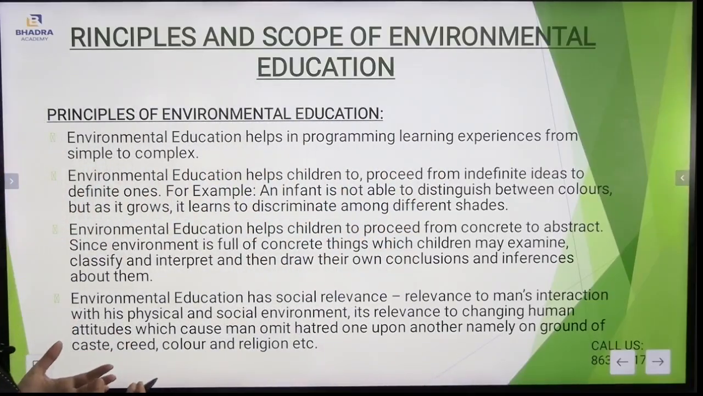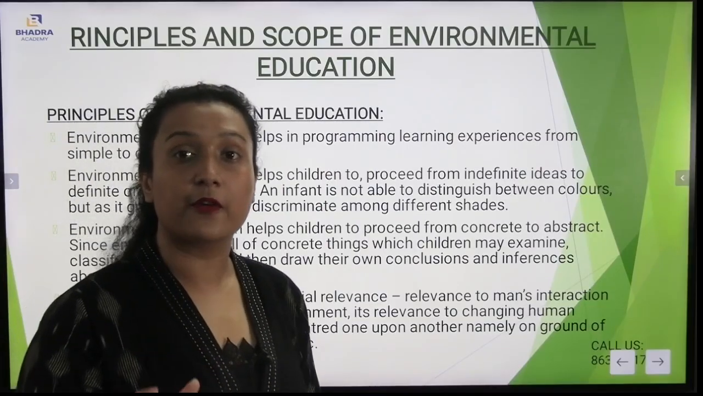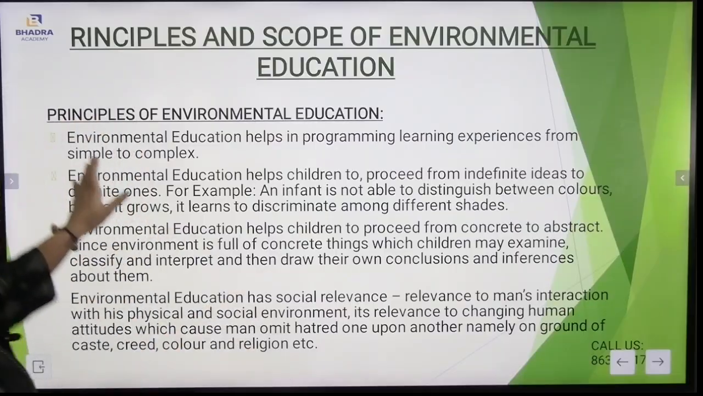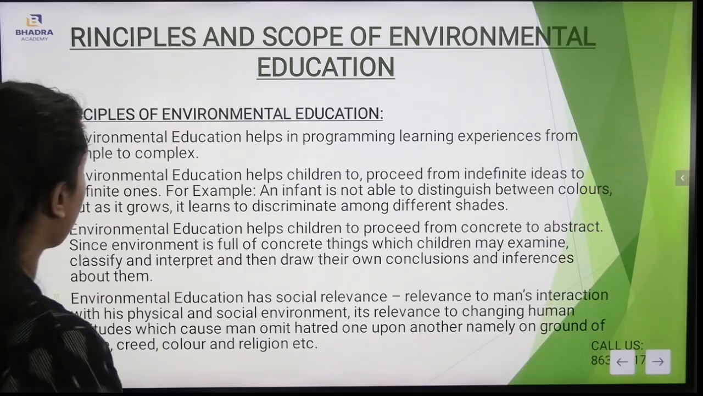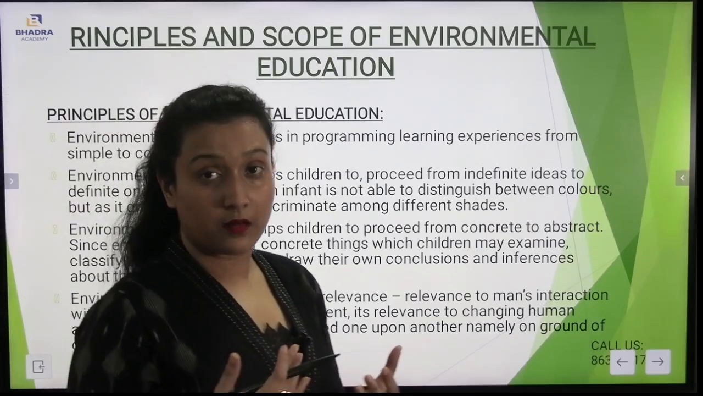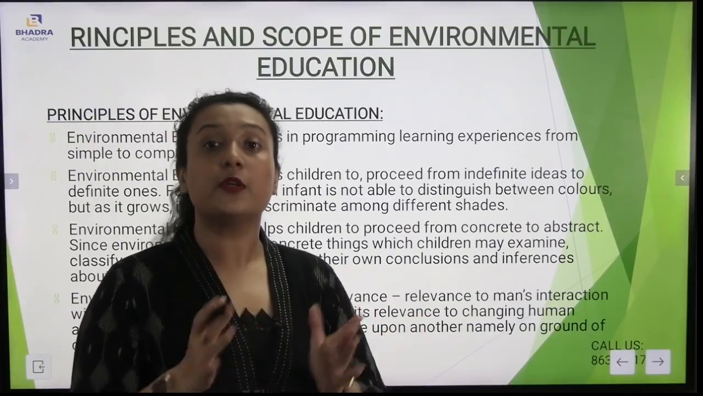Now, principles and scope of environmental education. What are the principles and scope of environmental education? Very, very important come the principles of environmental education. Environmental education helps in programming learning experiences from simple to complex. Very, very important. Environmental education helps us learn from simple to complex problems.